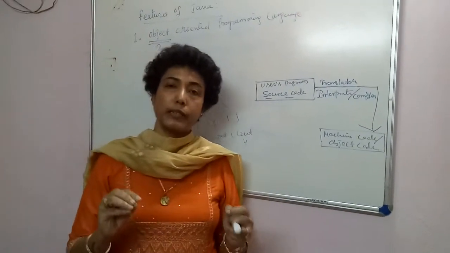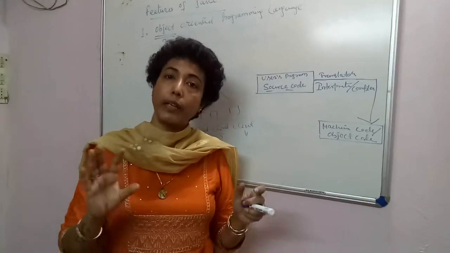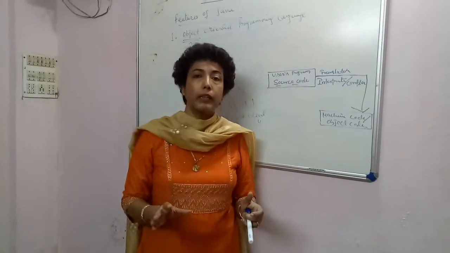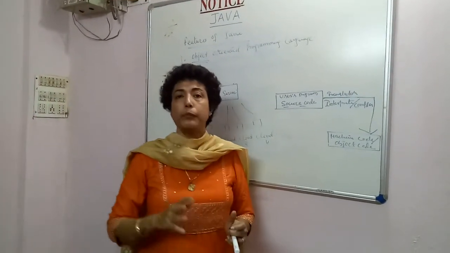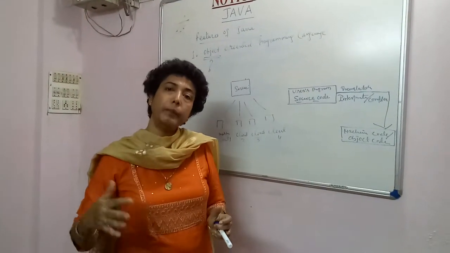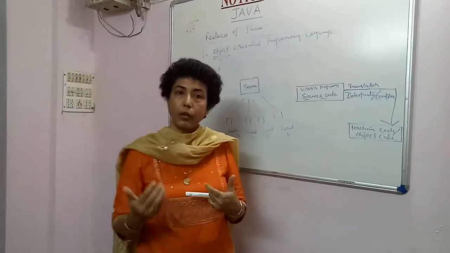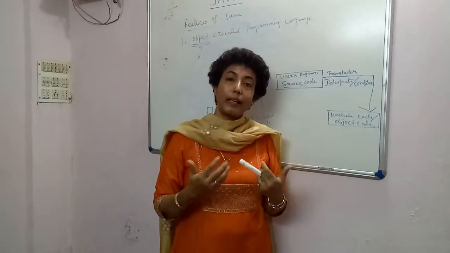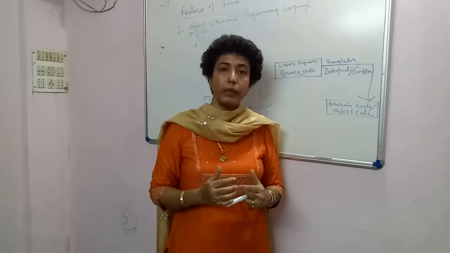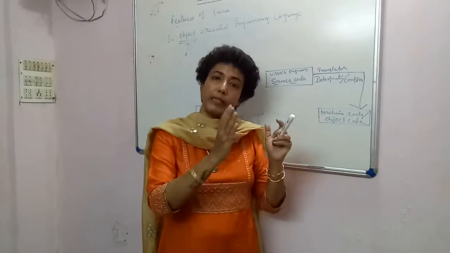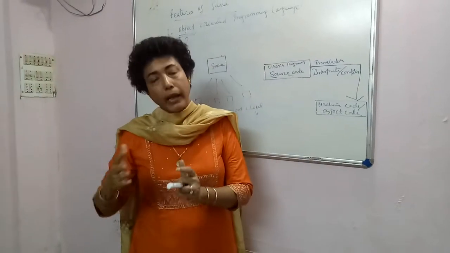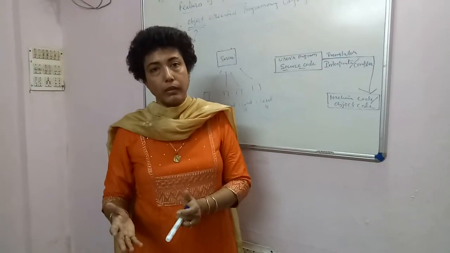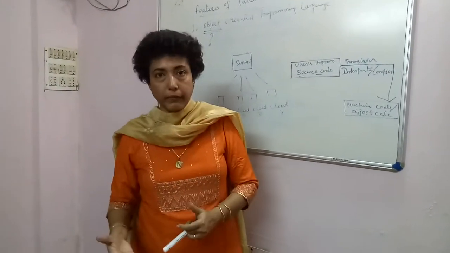So an object is something that exists in our environment physically. So it has some physical characteristics and it performs some activity or behavior. I repeat, an object is something that exists in the physical environment. So it has some physical characteristics, right? And then it performs some activities, some action, and it shows some behavior.